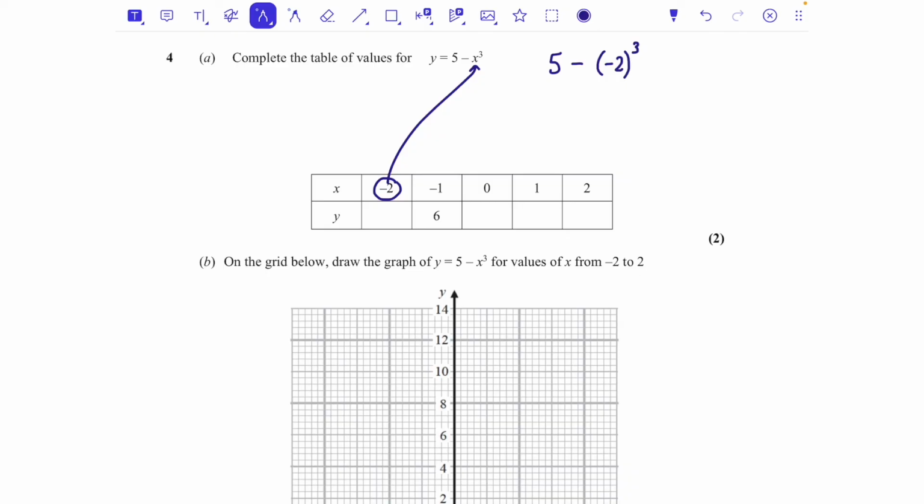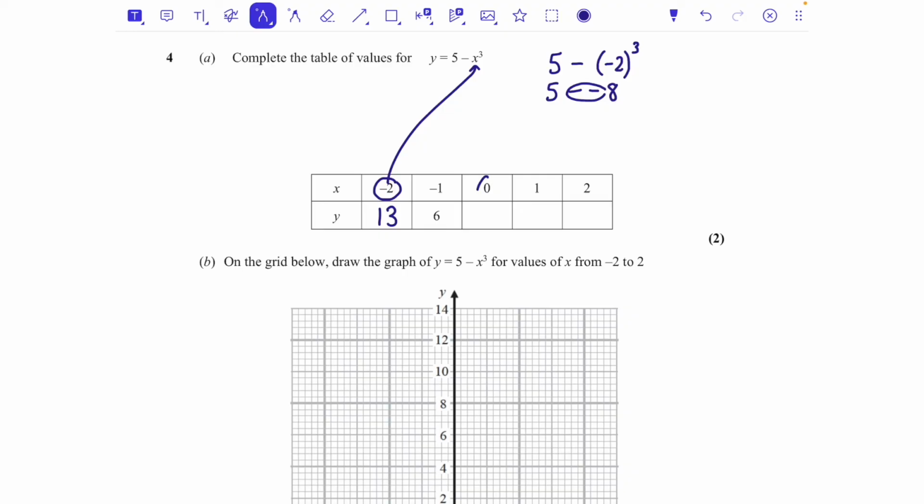And -2 cubed means -2 times -2 times -2. -2 times -2 is 4, times that by -2 is -8. So we're doing 5 minus -8, and that becomes an add. So this one is 13.